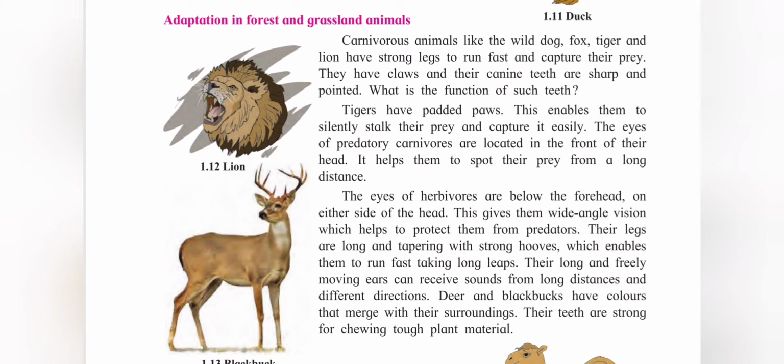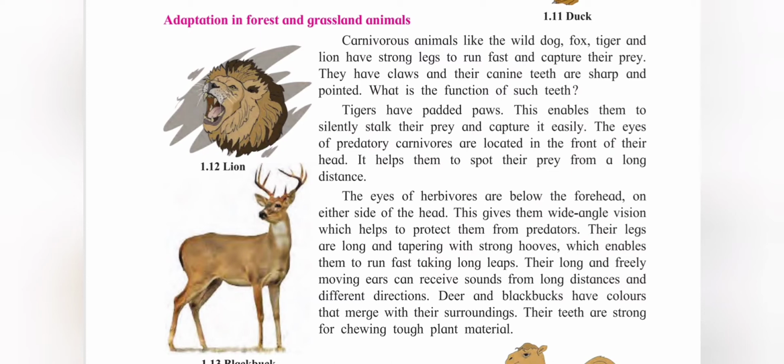The eyes of these animals are situated right in the front of their head, which makes it easy to find out their prey which is present at a long distance also. Tigers have padded legs, which makes it easy to run and catch their prey in the forest areas.